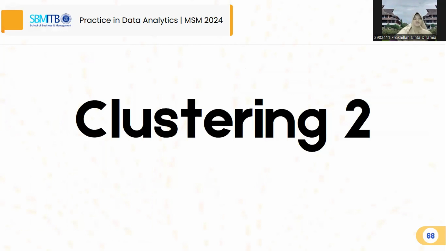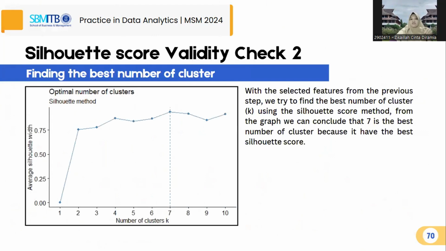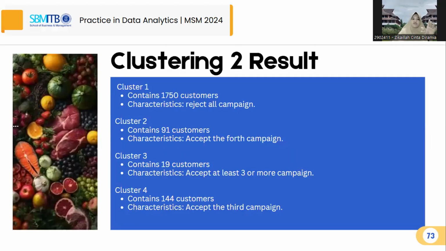And the second clustering is focused on the accepted campaigns, first to fifth. Okay, so we got 7 as the silhouette score, and we got this visualization. The visualization only shows 2 components, as this already explains 62.17% of the variability. So that's a lot. And the characteristic behind this clustering is, the first cluster, cluster number 1, rejects all campaigns,